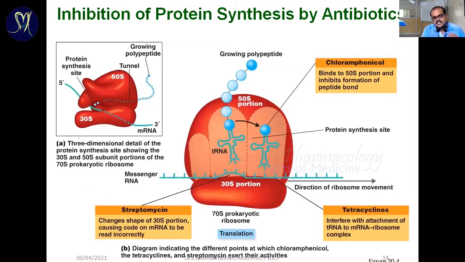You can see here this is a prokaryotic ribosome. Actually, this is a 70S ribosome. The prokaryotic ribosome is called a 70S ribosome, and it has two functional units: one is the 30S subunit and another one is the 50S subunit. The 70S ribosome is present in prokaryotes. Prokaryotes means bacteria. It is made up of two subunits, 30S and 50S.